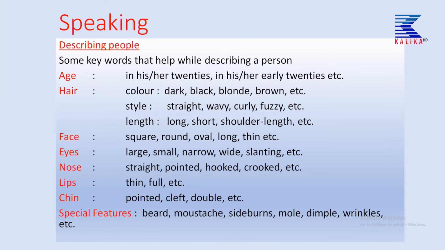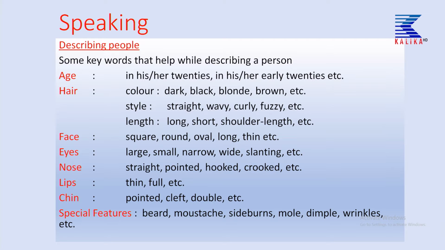If you want to describe, or if you imagine that this person must be within this age, you can use these words. Now, let us come to color. It is better to describe the hair also, like hair color: dark, black, blonde. Here, blonde may not be familiar for you all. Blonde means a little bit yellow, not exactly yellow, it shines like yellow, and brown, etc.